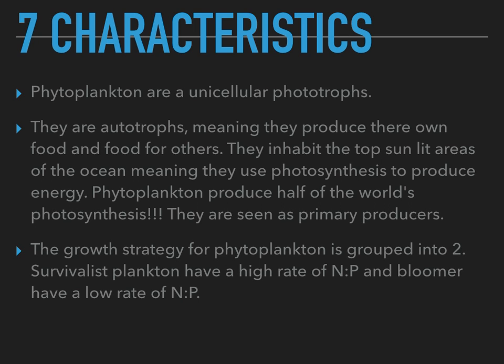Seven characteristics of life. Phytoplankton are unicellular phototrophs. They are autotrophs, meaning they produce their own food and food for others. They inhabit the top sunlit areas of the ocean, meaning they use photosynthesis to produce energy. Phytoplankton produce half of the world's photosynthesis. They are seen as primary producers.